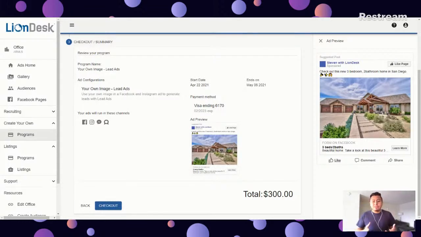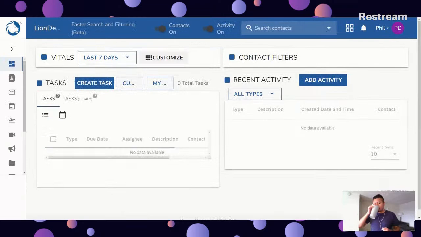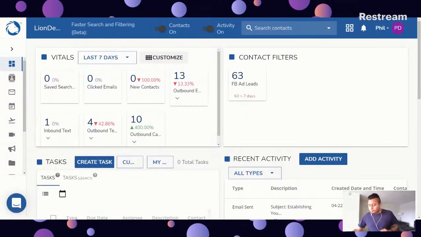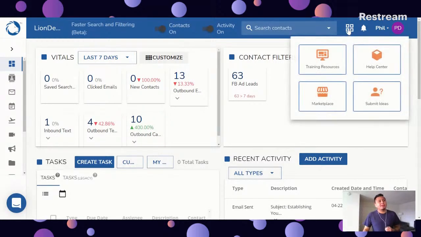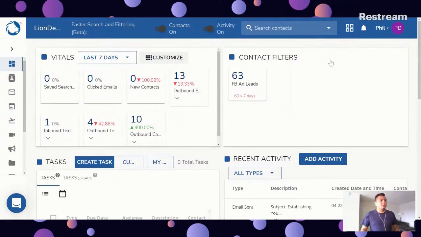To sign up for this online course, we're going to go ahead and jump back into Liondesk. Just scroll below, back to Liondesk, press OK. Awesome. So from here, if you wanted to join this course, go ahead and click on the four square icon and click on Training Resources. And that's going to take you to this page.